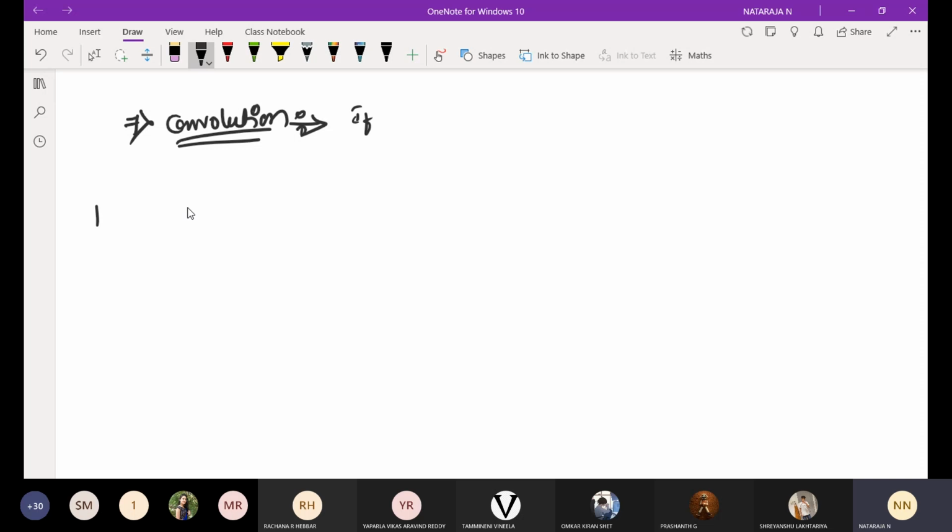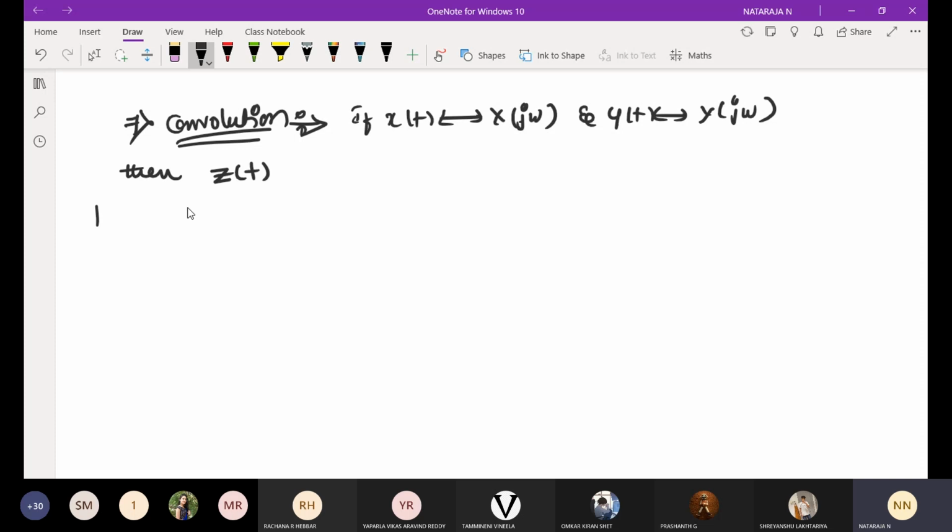If x of t is a transform pair x of j omega and y of t is a pair of y of j omega, then z of t is equal to x of t convolved with y of t. Star represents convolution. The Fourier transform in the frequency domain is Z of j omega equal to X of j omega into Y of j omega. Multiplication product we need to get.